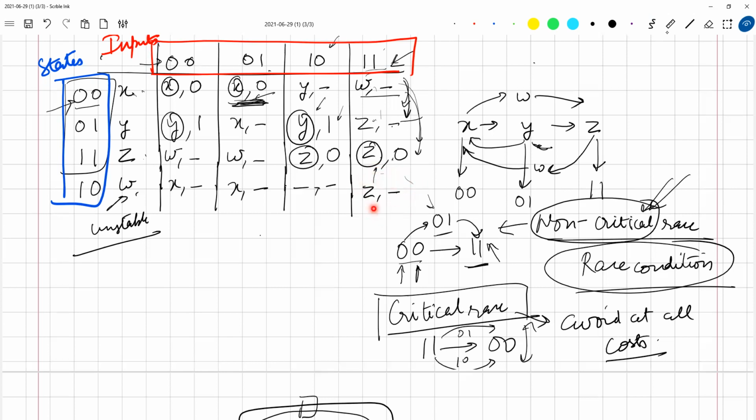So what is going to happen? Let us say in this case it is 0. The output here is also 0. So in this case, most likely you will not see any changes in the output. There is a possibility that you might see a glitch for a few moments in some places.